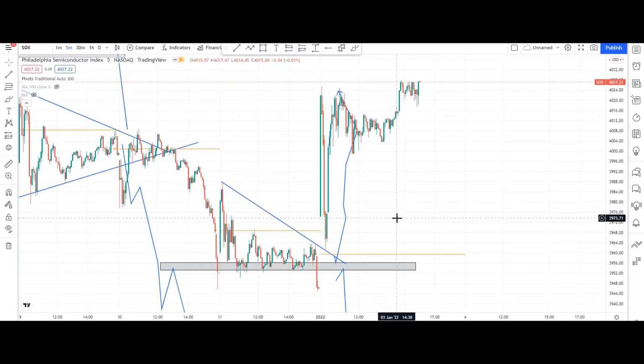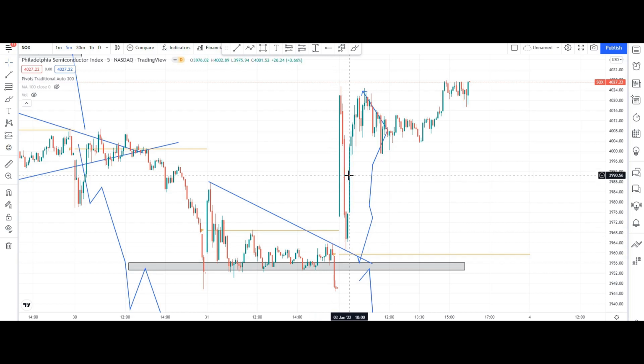Okay yes, in SOX you can see I have told you this is one of the major lines. If it breaks, it gives you very nice momentum. You can see this is the momentum we captured. You can see within 5 minutes how big a candle it is making. Then after that, in this area only, it took a red candle. If this is crossed, your SL will be here and if you bought here somewhere, you got very nice momentum up till here. This is one of the areas which acts as support, because this acted as resistance.